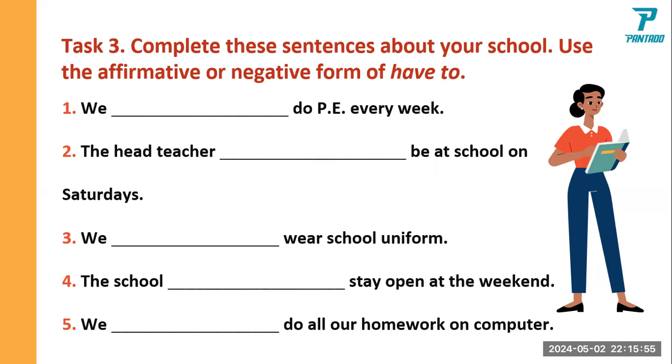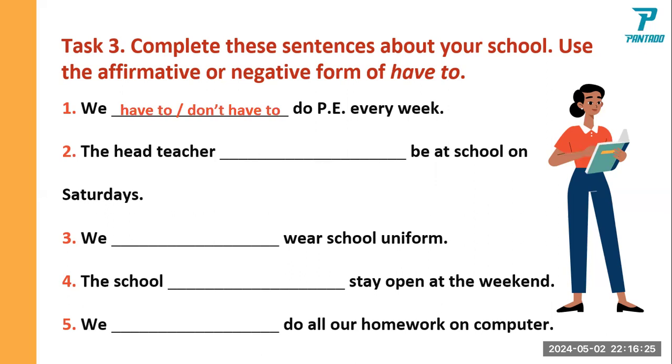Okay, number 1. Please read and answer. We have to do PE every week. Okay, we have to or we don't have to do PE every week. This is optional, Caroline. This is about you. So, of course, you say we have to. So it means it is compulsory, it is necessary to do PE every week.